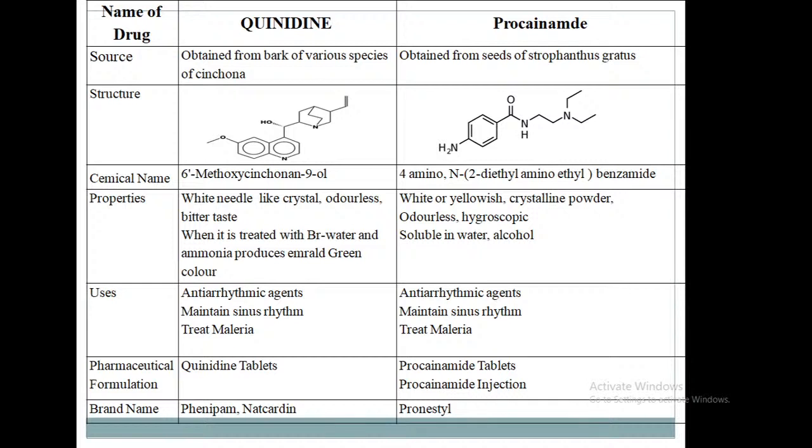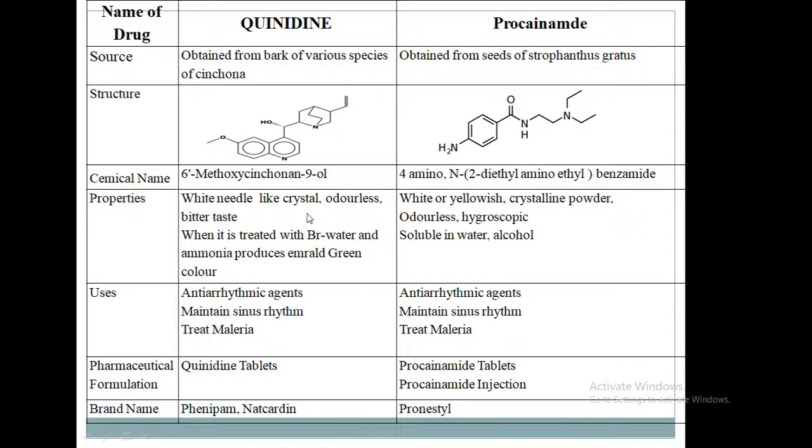So these are the two drugs under the antiarrhythmic agents. First one, quinidine. Its source: it is obtained from the bark of various species of cinchona. See the structure of quinidine. Chemical name: 6-methoxy cinchonan-9-ol. In the 9 position there is an OH group, and the total ring structure is called cinchonan. Here it contains a methoxy group.